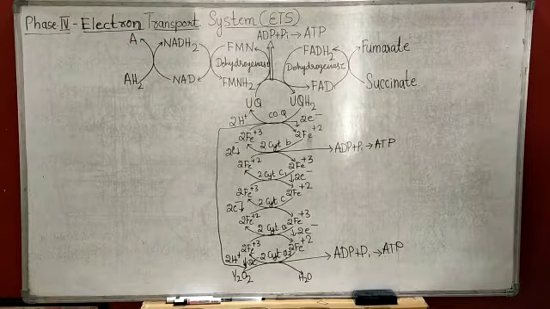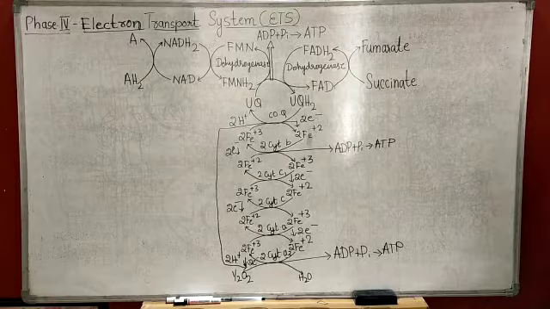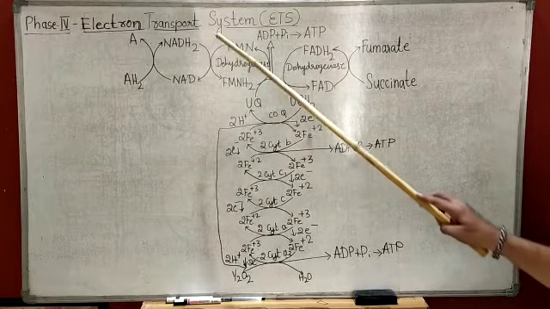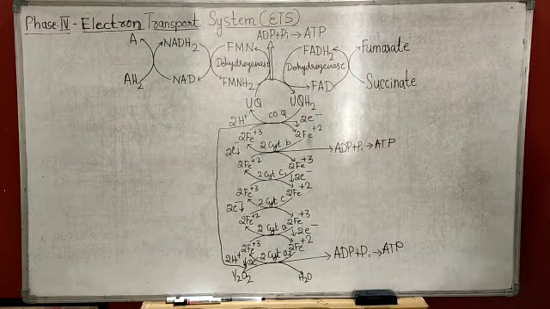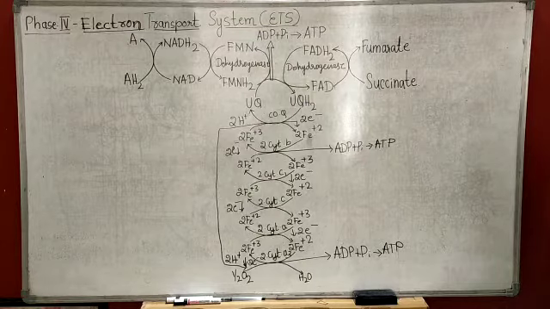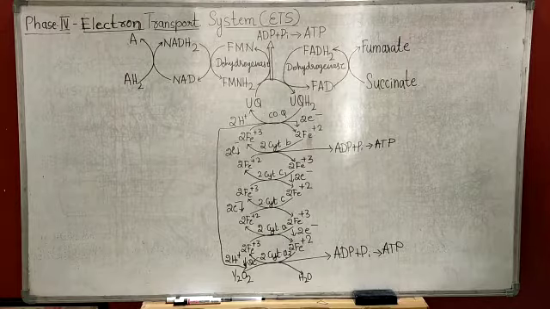And the fourth phase is the electron transport system or electron transport chain, ETS or ETC. It is also called oxidative phosphorylation.